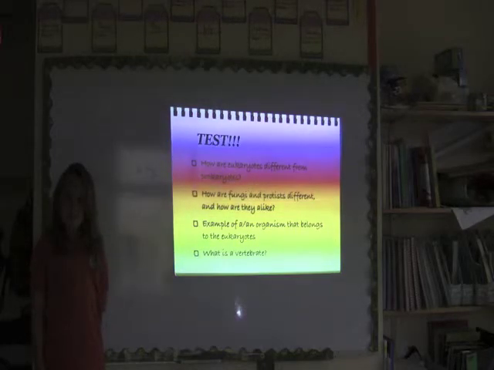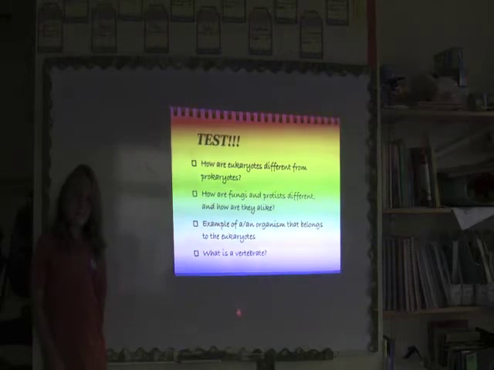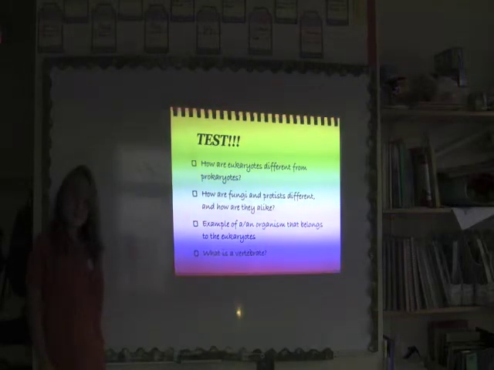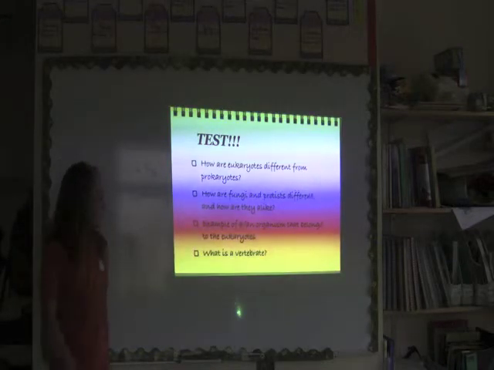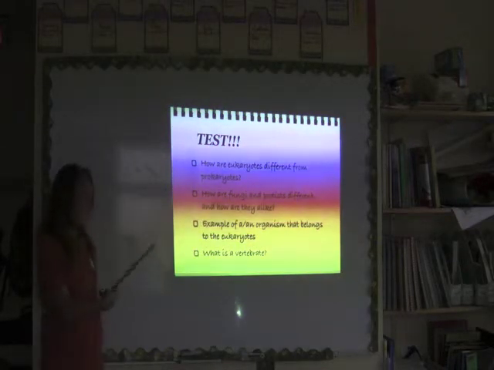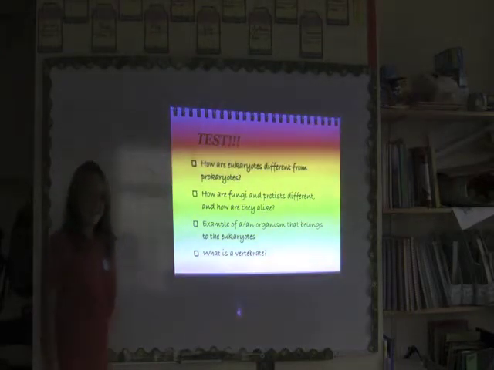Vertebrae is plural. One vertebrae is a vertebra. A vertebrate is an animal that has vertebrae. So you need to correct that, yes. That's right. Okay.